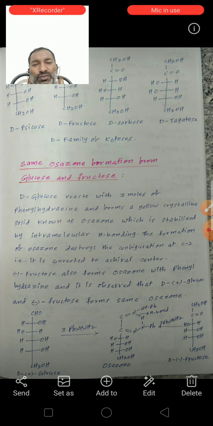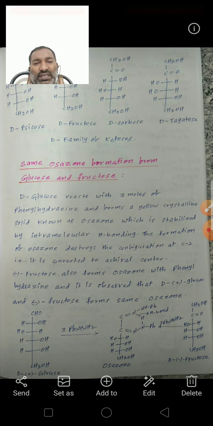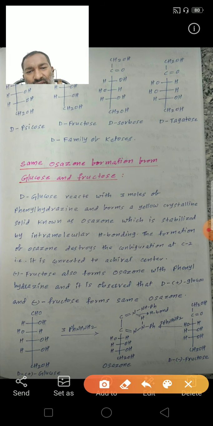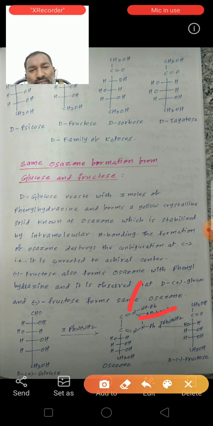The second carbon also participates in the formation of the osazone. Here C double bond N contains the Ph group, and H contains the hydrogen. There is a hydrogen bond between this nitrogen and this hydrogen.